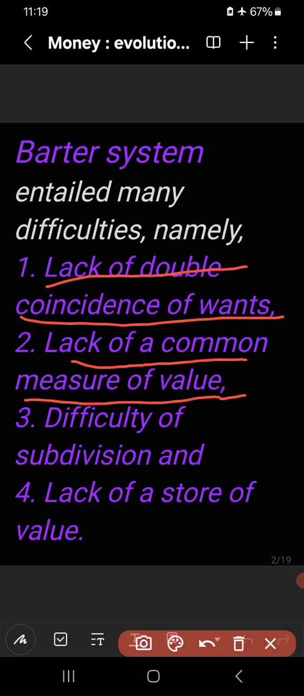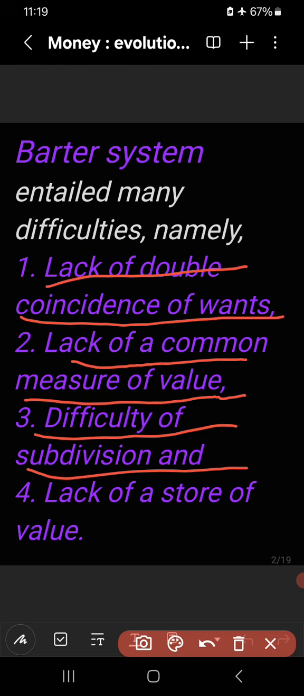Then number three is difficulty of subdivision. The third difficulty in barter was difficulty of subdivision. If there is a small good and there is another good which is indivisible, then in exchange for a small good, the good of less value, a person cannot give a good which is indivisible. So there was difficulty of subdivision.